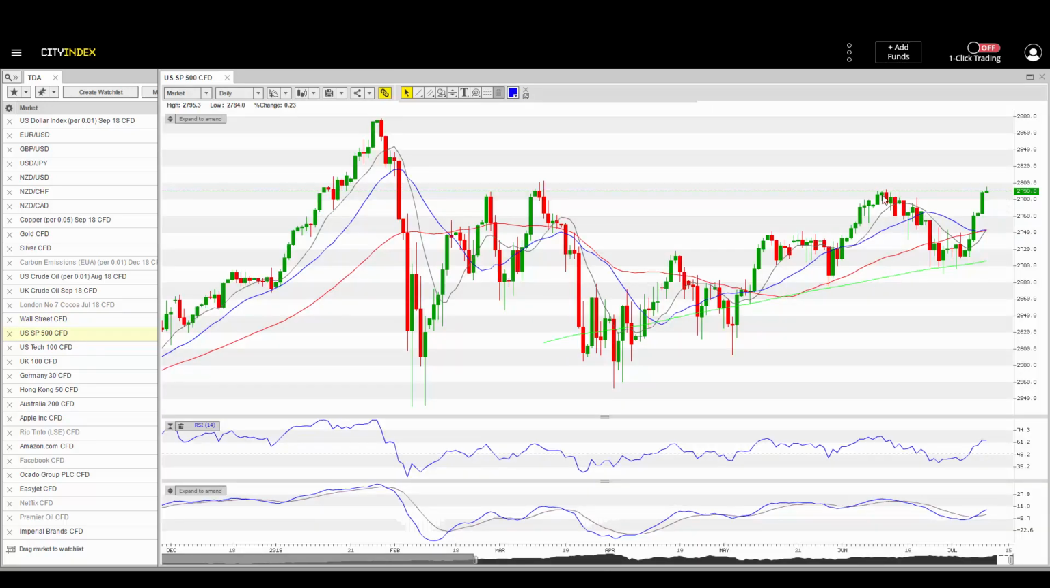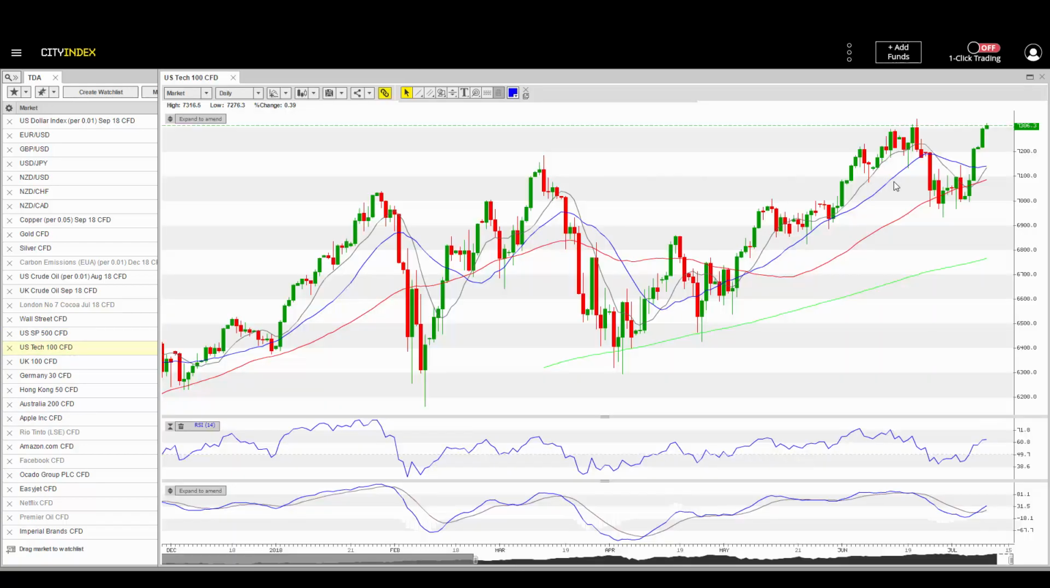S&P 500 actually coming back into previous highs. So just going to keep an eye on that. Will that ultimately act as a level of resistance? Will we be able to push through on that? Based off the weekly candle, we might get a small retracement and ultimately then push on.